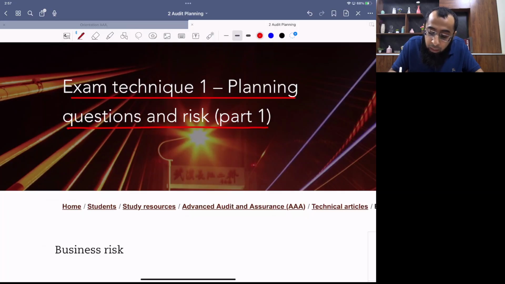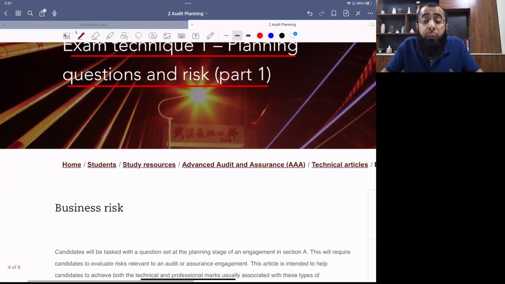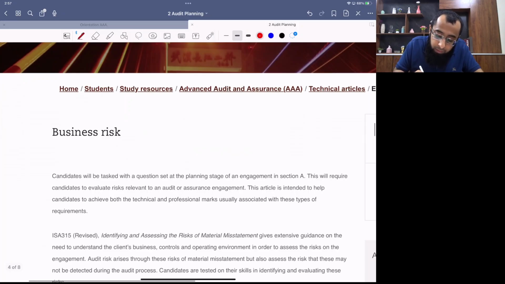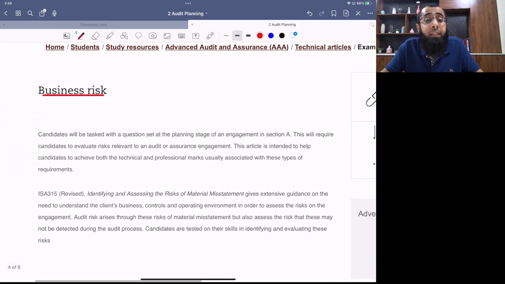Now this article is on business risk. We also have article on risk of material misstatement and audit risk. We'll be discussing them when we'll be on that relevant topic. So now let's discuss this article on business risk. It includes complete guidance that how you have to draft the business risk. Obviously, we have covered all of this in detail already, but the purpose of doing this article is to give you more confidence that how you have to deal with the exam scenario. So let's read this article.